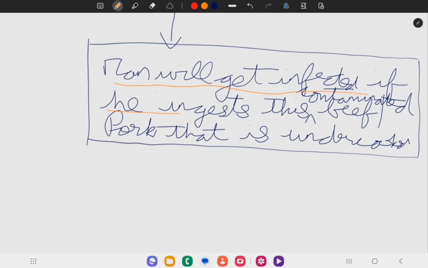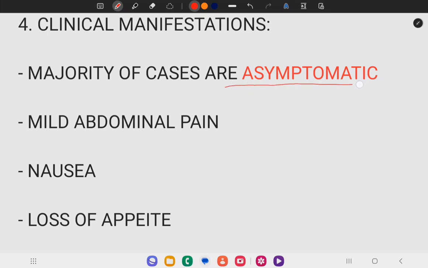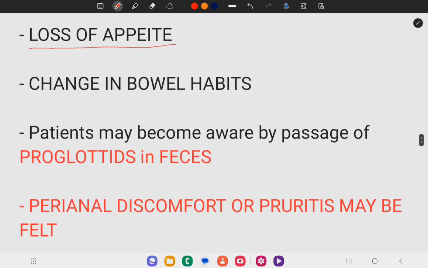Next, I will discuss the clinical features. The majority of cases are asymptomatic, while a few patients will experience mild abdominal pain, nausea, loss of appetite, and change in bowel habits.